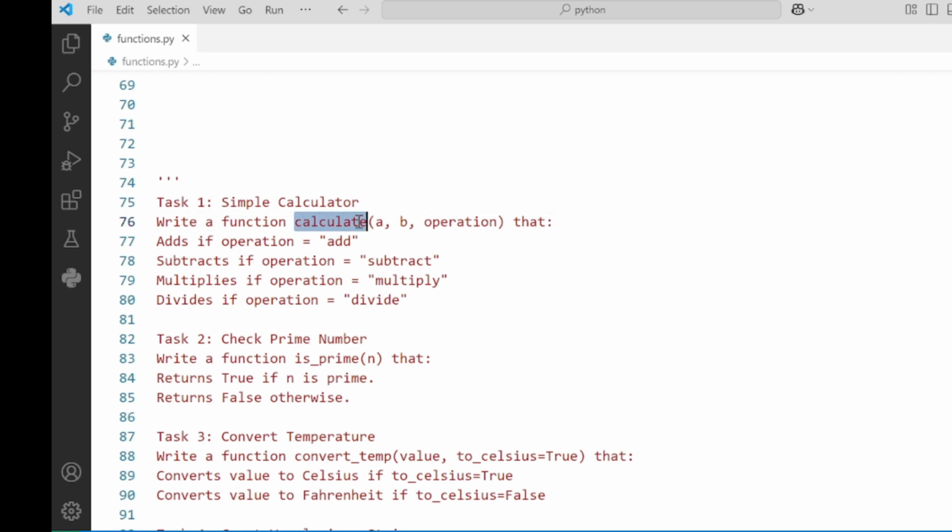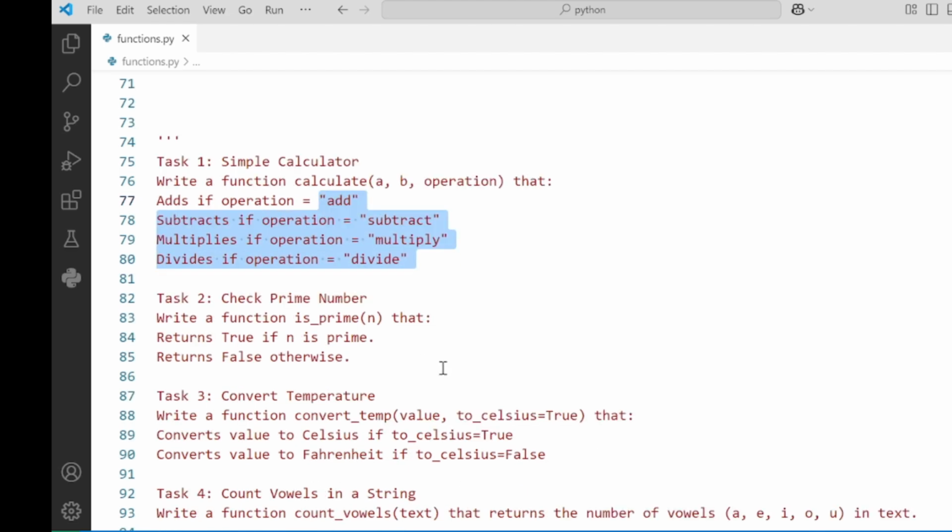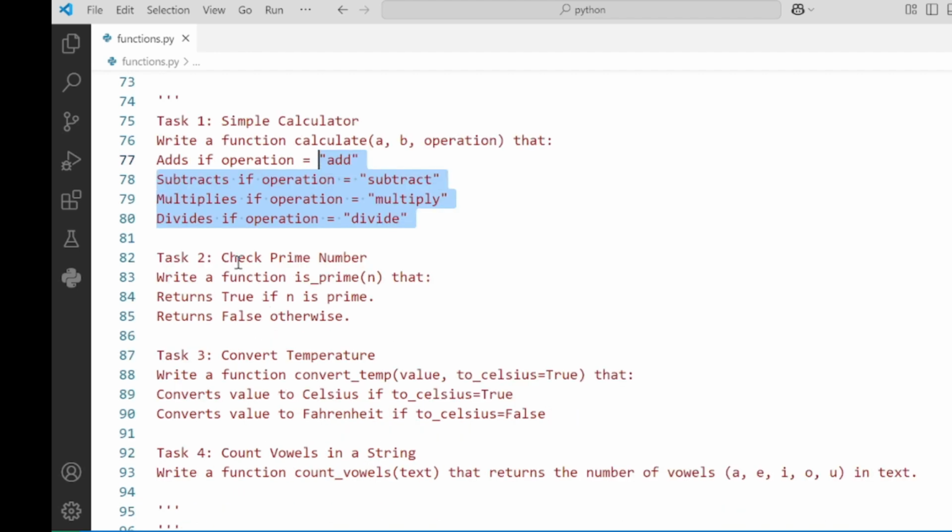The calculate function accepts A, B, and an operation, so you combine if statements and conditions. If the operation is add, perform addition. If subtract, perform subtraction. If multiply, perform multiplication. If divide, perform division. We will do this in the next video. Also, a prime number.